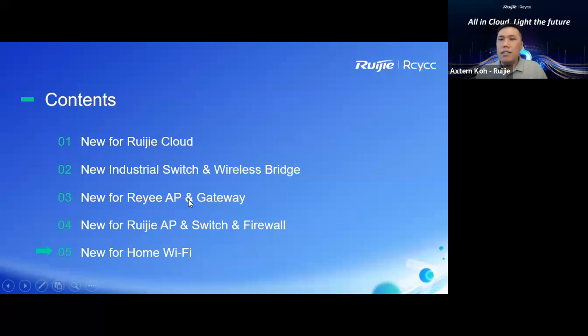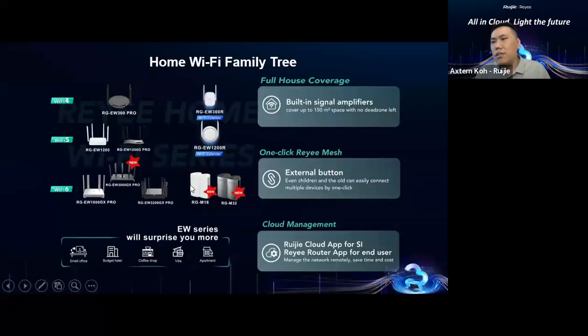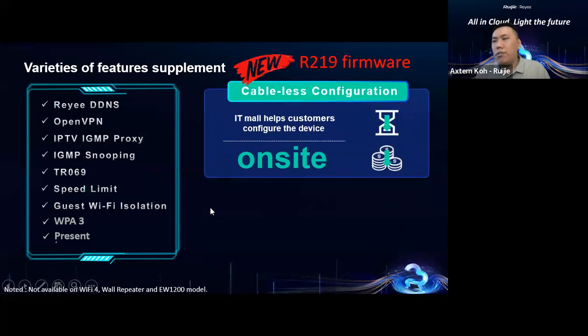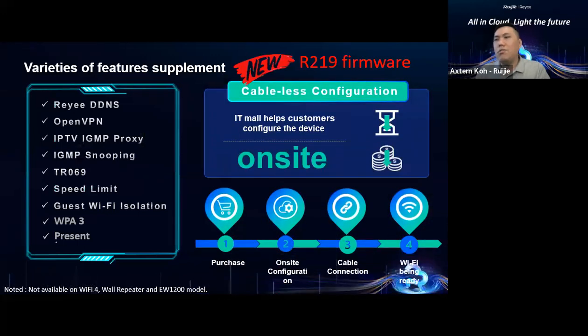And the last part, this is the last part already. So how about home Wi-Fi? Reyee, actually, we do have a new model we're going to release, the EW300 GS Pro. I think recently we also released two new models, M32 and M18. For those whose house is using our home Wi-Fi models, please upgrade to the latest firmware, R219 firmware.